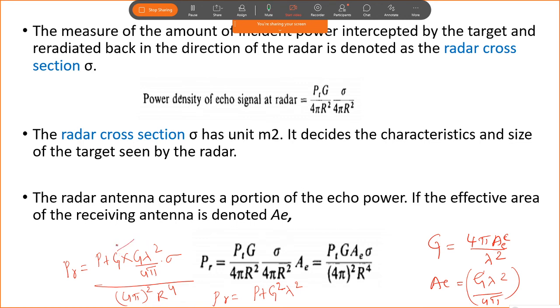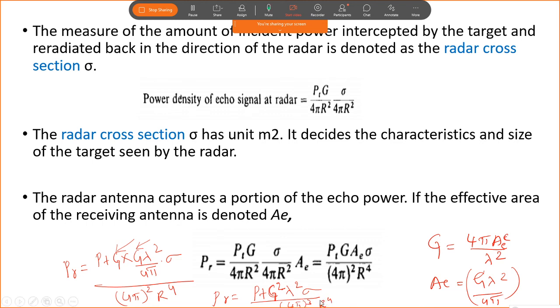Because if you use the same antenna as a transmitter as well as the receiver, then you can put G into G as G square, because the gain of the transmitting and receiving antenna is the same. So PR equals PT G square lambda square into sigma, divided by 4 pi whole cube into r power 4. Okay, so now this is the simple form of the radar equation.